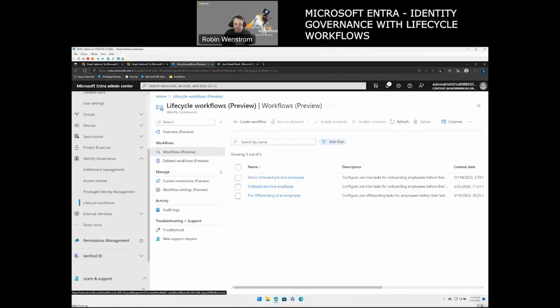Thank you very much. The other question, because it's great to have this step by step where you can specify the sequence, is regarding the relationship between lifecycle workflows and entitlement management. Because entitlement management also specifies something like your group permission, like app permission. So what's your suggestion? How do people use those two? What kind of scenario is better for entitlement management, and when is it better to use lifecycle workflows?